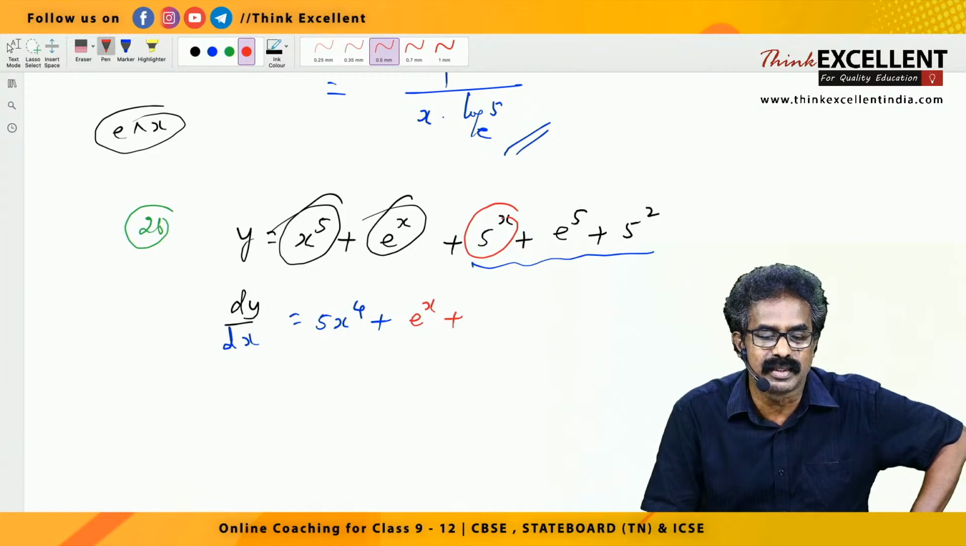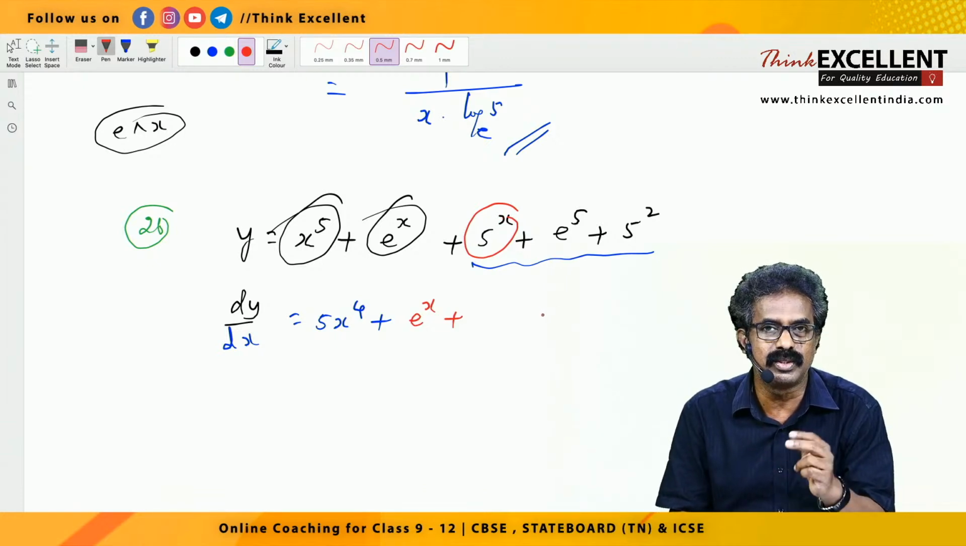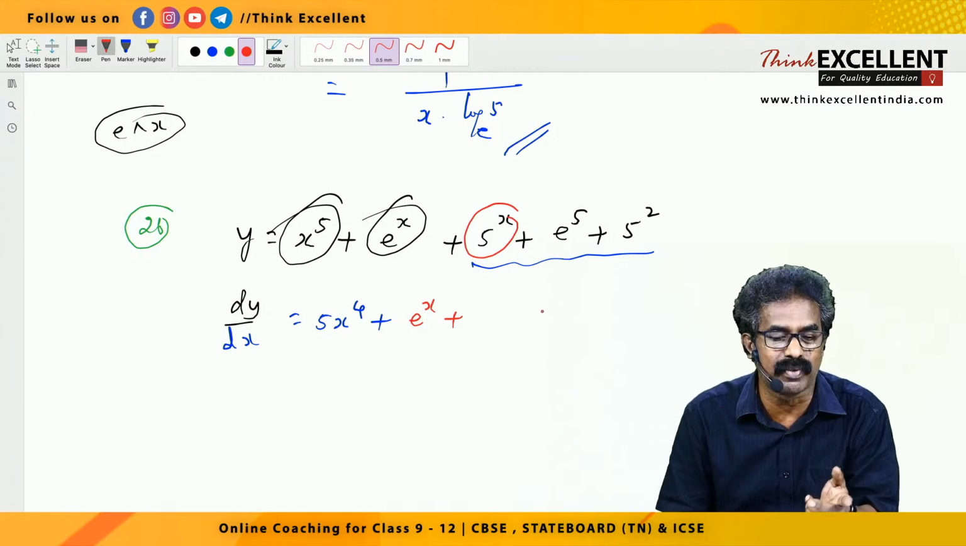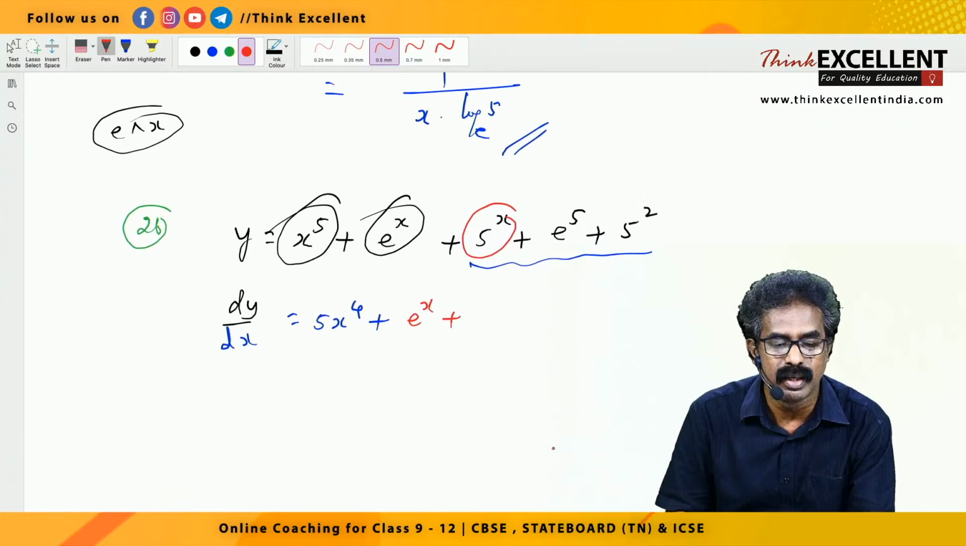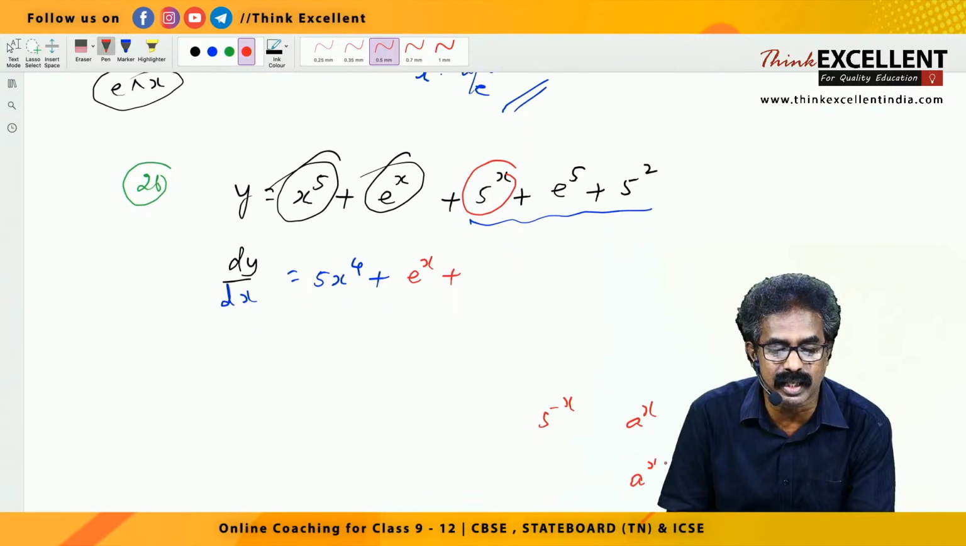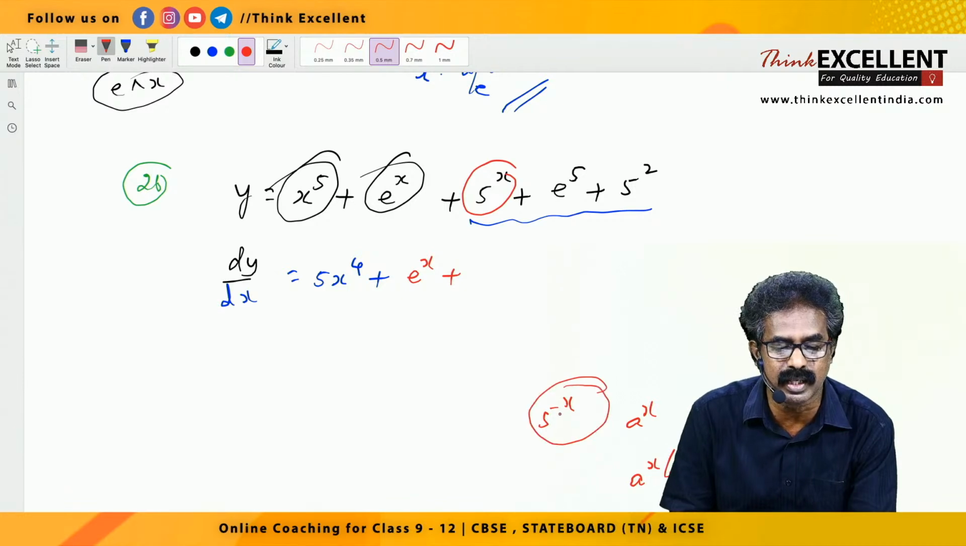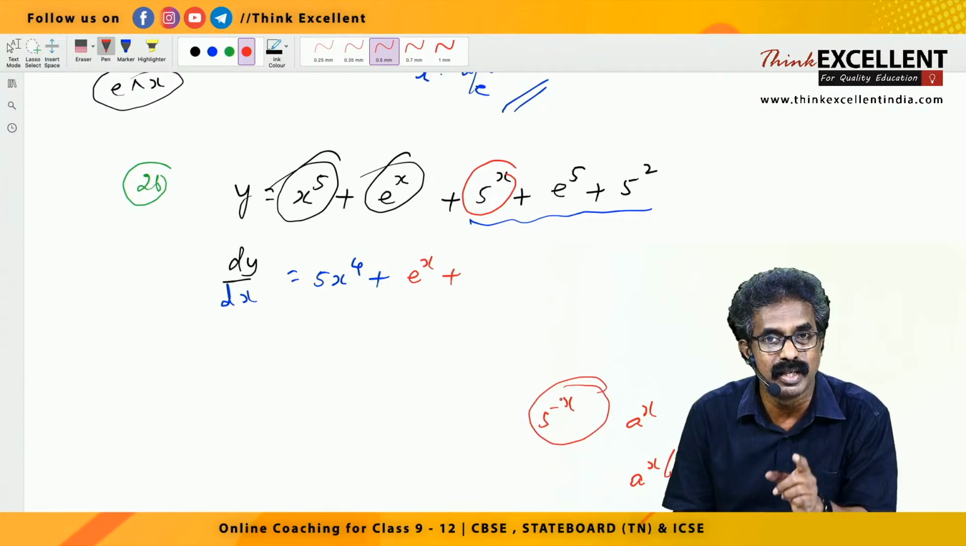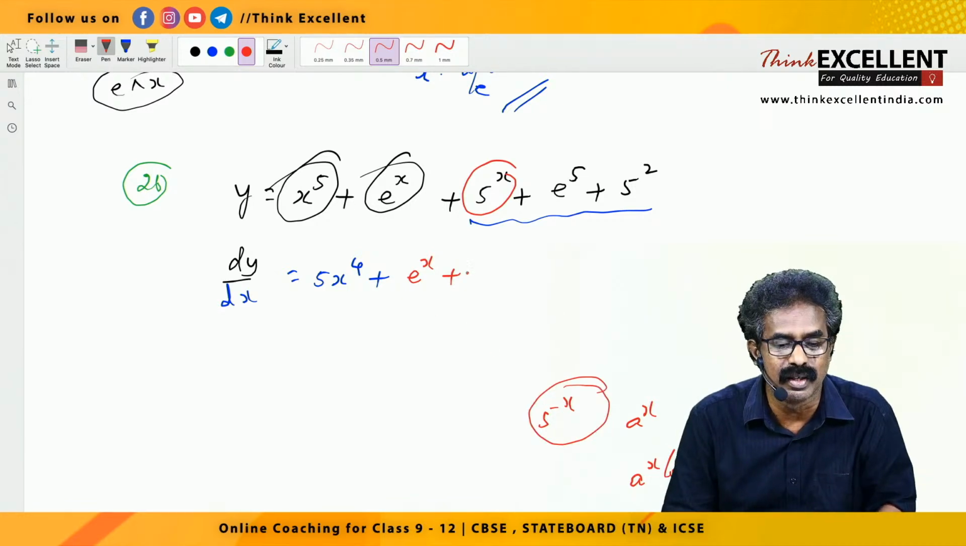5 raised to x. I taught you constant raised to a function, a raised to x type. 5 raised to x is a raised to x type. What is the derivative of a raised to x? a raised to x log a. You have to be very careful, okay? So the derivative of 5 raised to x is 5 raised to x log 5.